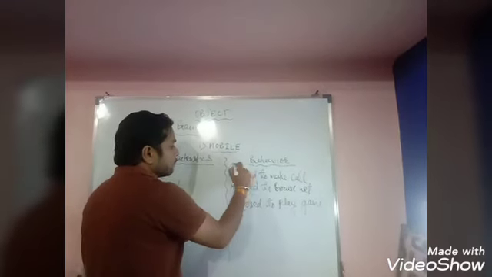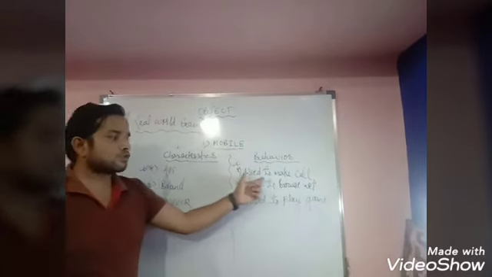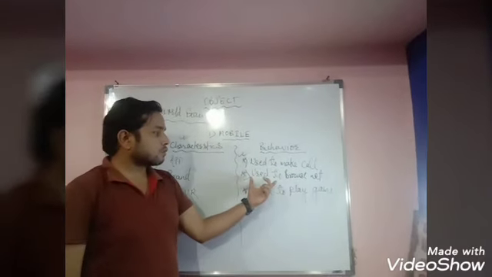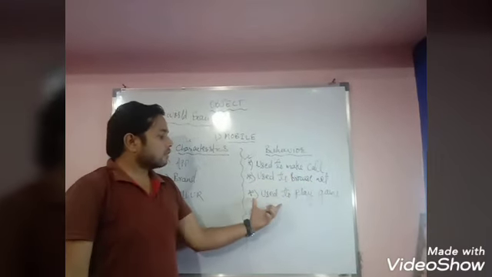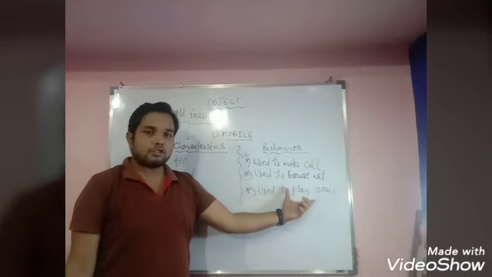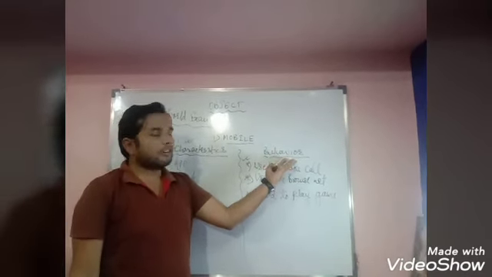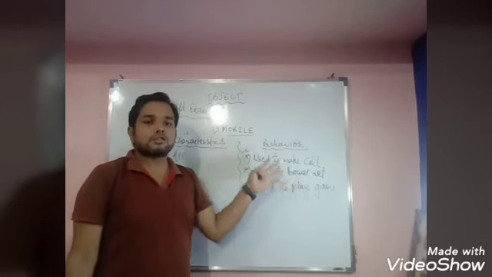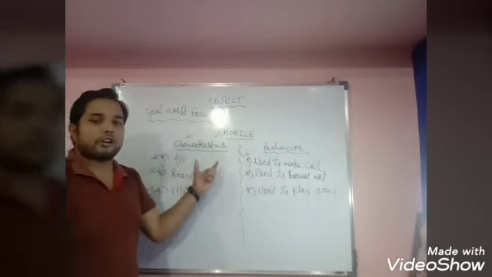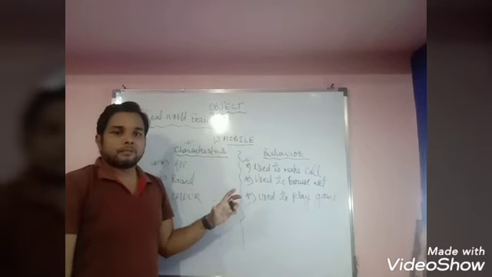Then when we come to the behavior of the mobile, it is used to make calls, to browse the internet, and to play games. So these are called behavior. Means in the behavior you have to write the uses, and in the characteristics you have to write the properties of that example.